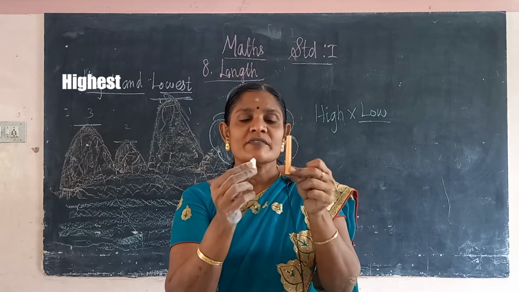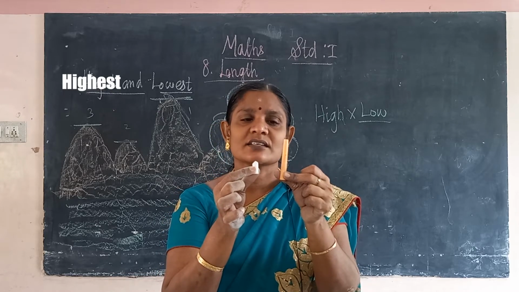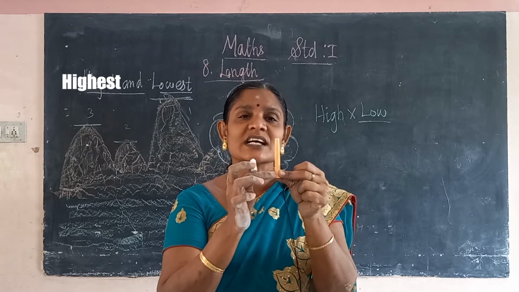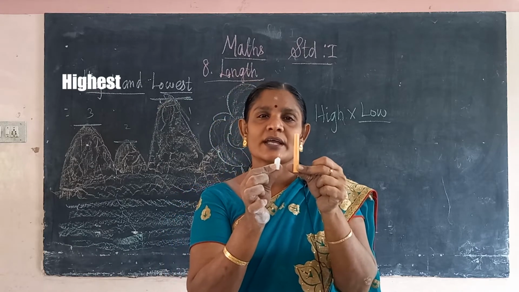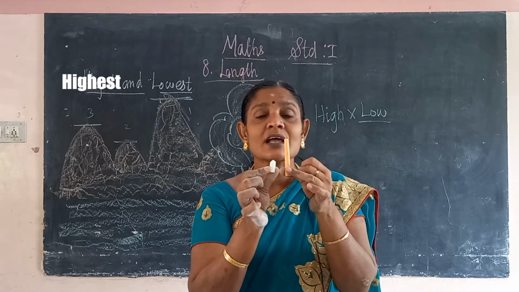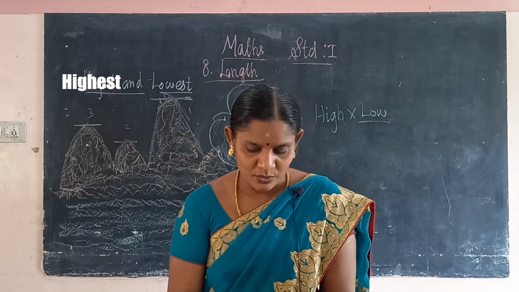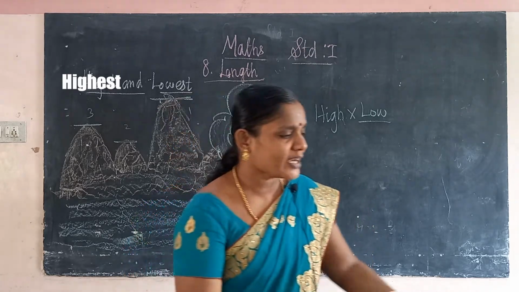Okay, so which is the highest? This orange color is the highest chalk. Okay, which is the lowest chalk? This white color is the lowest chalk. Okay, we have to see so many examples.